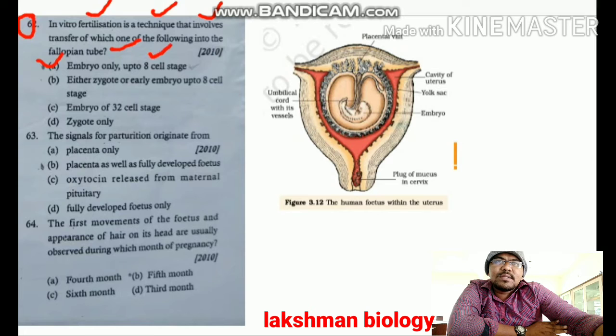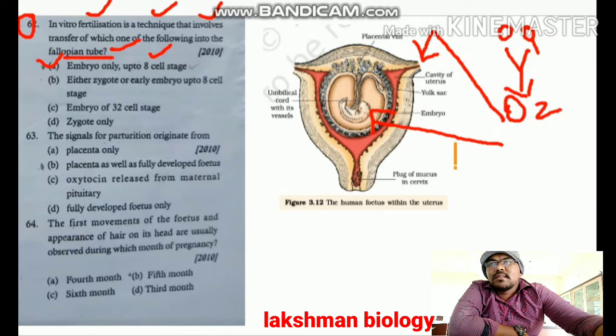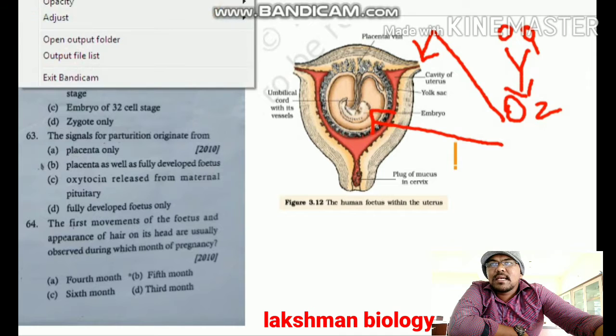In vitro fertilization means fusion of male and female gametes outside the body in the laboratory, which leads to formation of zygote. The zygote, up to 8 cell stage, we can transfer into the fallopian tube. But if it is developed more than 8 cell stage, we have to transfer into the uterus. Here they asked fallopian tube, hence up to 8 cell stage, embryo only. For question 62, option A is correct.